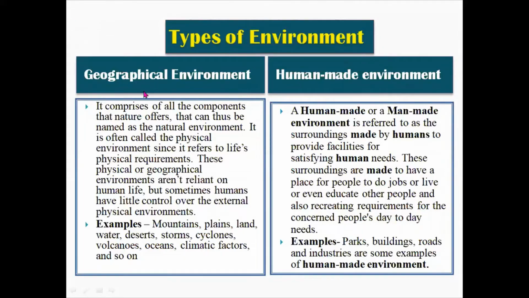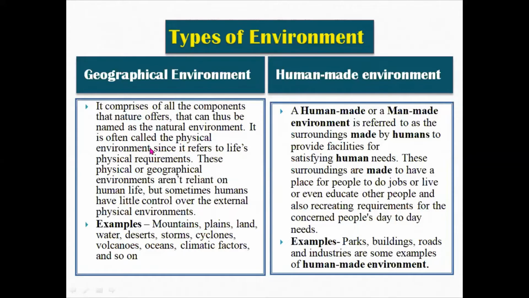So we have basically two types of environment: geographical environment and human-made environment. Geographical, or you can say another one, natural environment. Geographical environment comprises all components that nature offers. That can thus be named a natural environment. It is often called a physical environment.